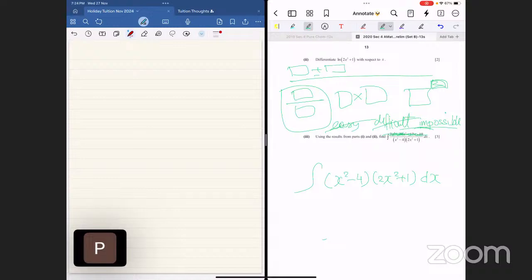This is the first time you see this kind of question. I'm still asking you, Ariel, is this easy integration or impossible integration? Just integrating the bottom one, I'm changing the question. Easy or impossible? I think you can expand it and then it becomes easy.